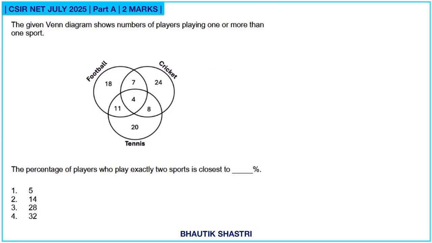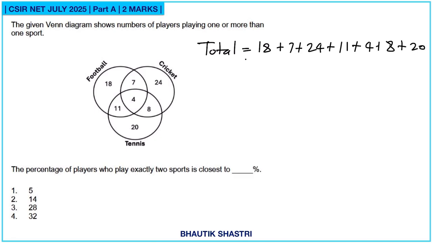Next question. The given Venn diagram shows the number of players playing one or more than one sport. The percentage of players who play exactly two sports is equal to. Let's first calculate the total number of players. That will be 18 plus 7 plus 24 plus 11 plus 4 plus 8 plus 20. This comes out to be 92.